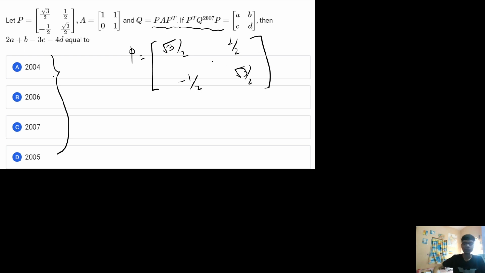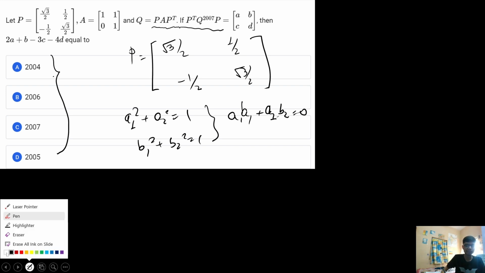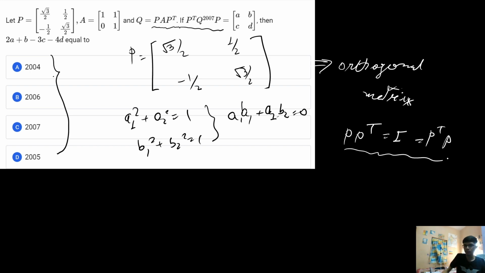Now if I check the values, a1 square plus a2 square is equal to 1. Similarly b1 square plus b2 square is also equal to 1, and if I compute a1 b1 plus a2 b2, I will get 0. So this directly applies the condition of an orthogonal matrix. If you want to check an orthogonal matrix, this is a shortcut which I already mentioned in my lectures. Or you can check that P into P transpose is the identity matrix, which is also equal to P transpose into P. If you compute the result, you will get the identity matrix only. If you want to compute, you can compute. I don't want to do it here because I know the shortcut.